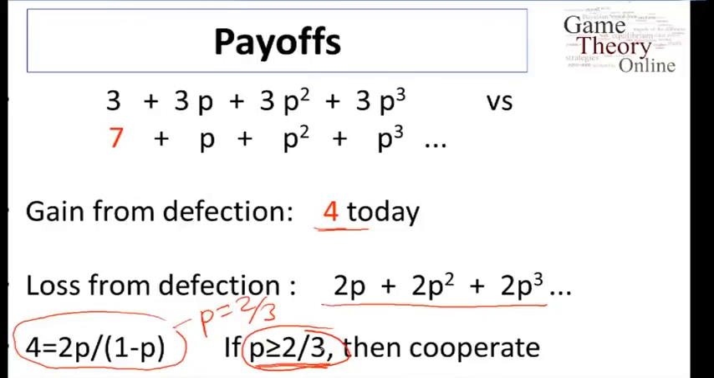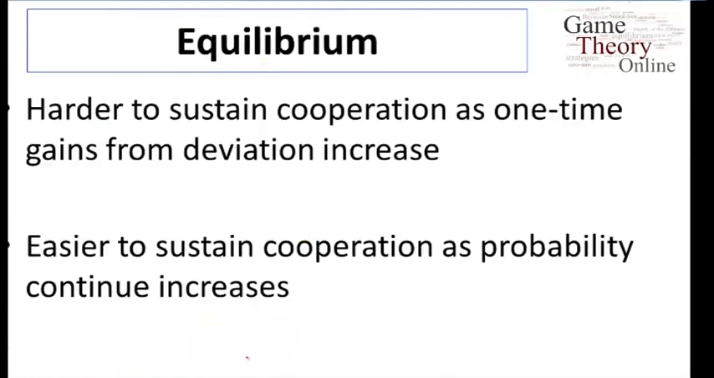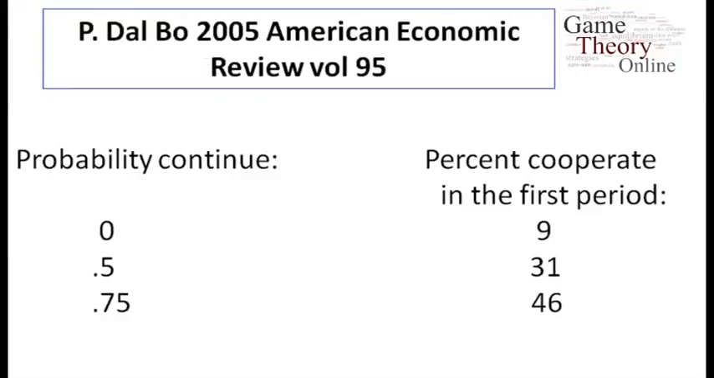So as we increased the gains from defecting in one period, then we need a higher probability of continuing the game in order to sustain cooperation, right? So it's harder to sustain cooperation as the one-time gains from deviation increase. And it's easier to sustain cooperation as the probability that we continue increases. So obviously the future has to matter more, and the gains from the present have to matter less in order to sustain cooperation.